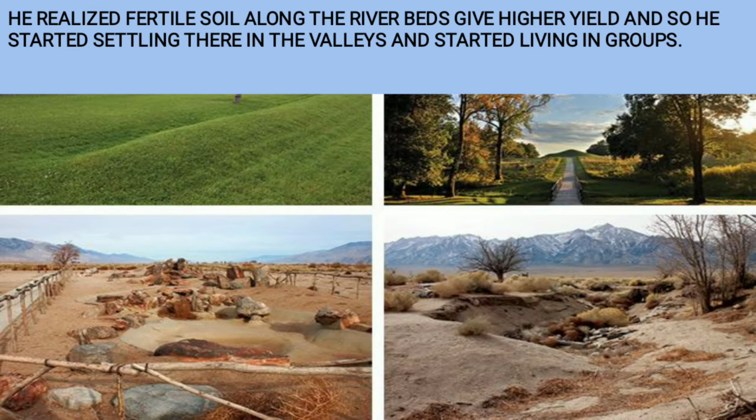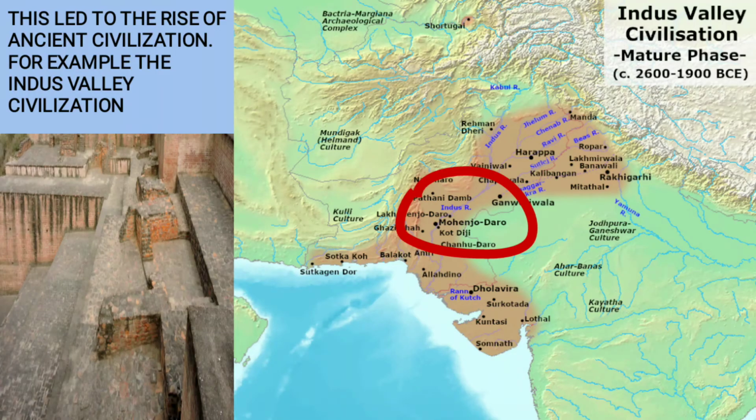This is from the Stone Age man I'm talking about. So, yes, you must have guessed it right. Can you see I have circled the river Indus? Near this river Indus, Pakistan was our part first. So near the river Indus, which is flowing now, there was the Harappa and Mohenjo-daro civilization.